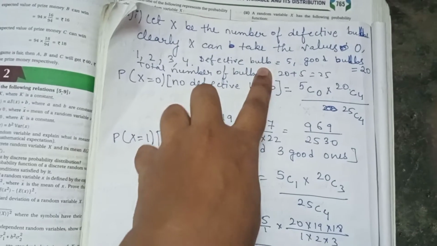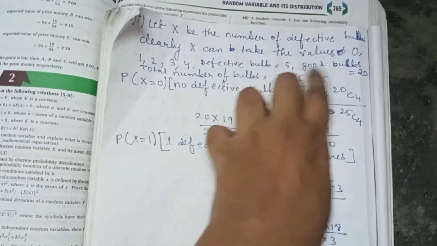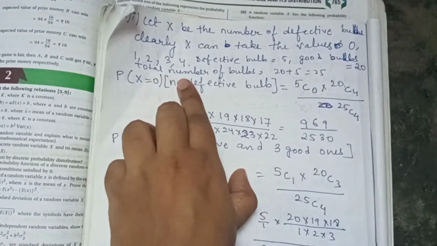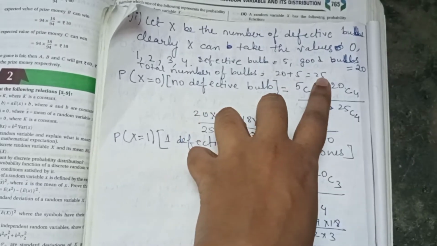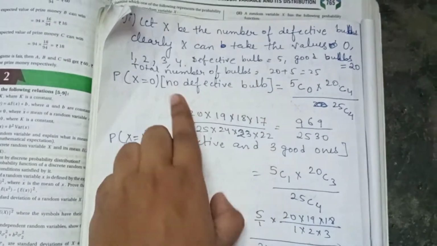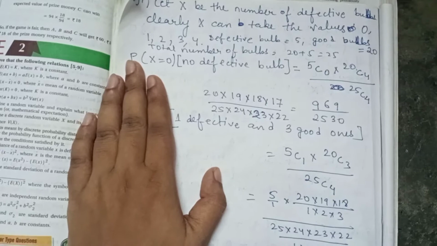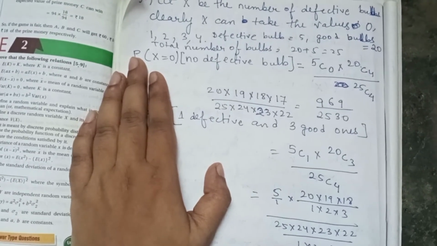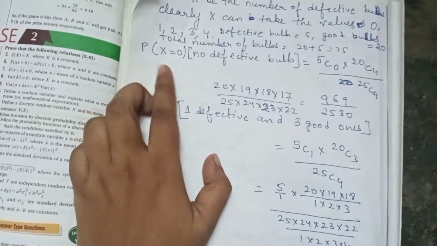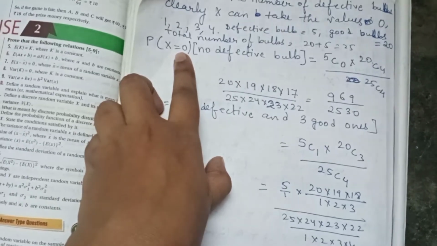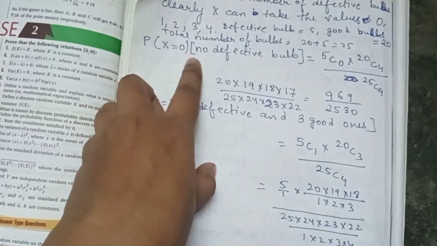So total defective bulbs are 5 and good bulbs are 20. Total number of bulbs, 20 plus 5, 25. Now we will use combination, otherwise we will not be able to do such sums. P(x = 0) means the probability of getting 0 defective bulbs.